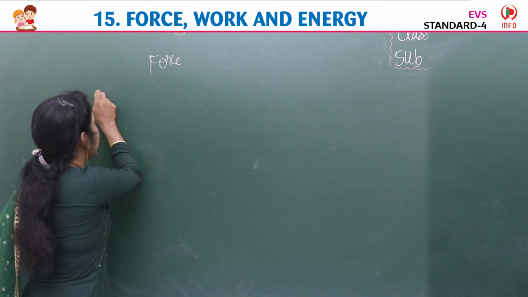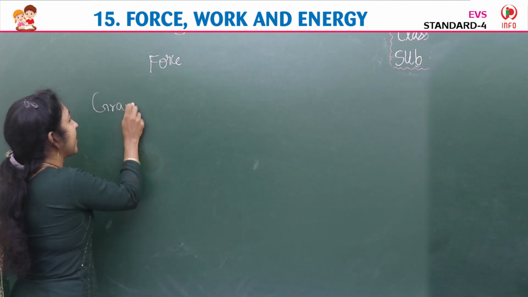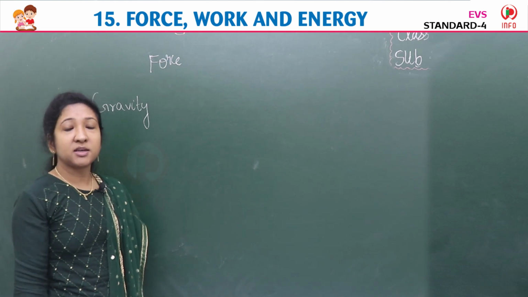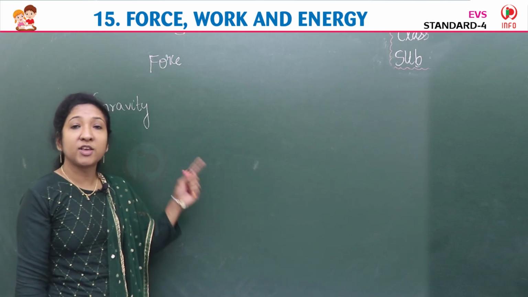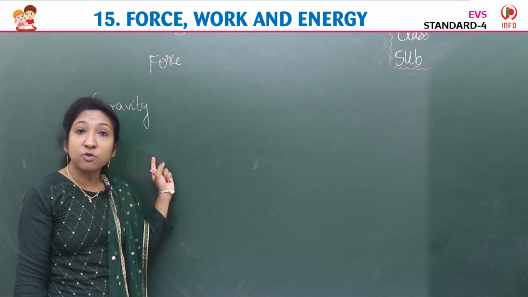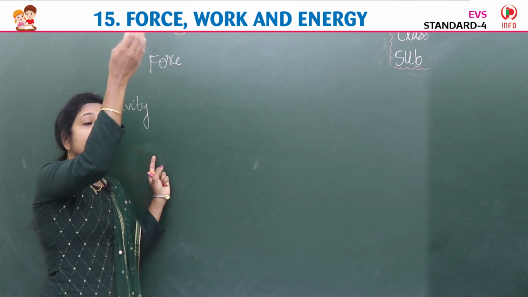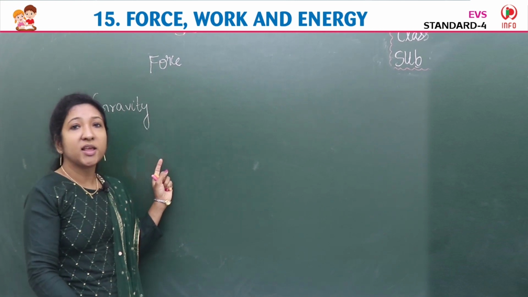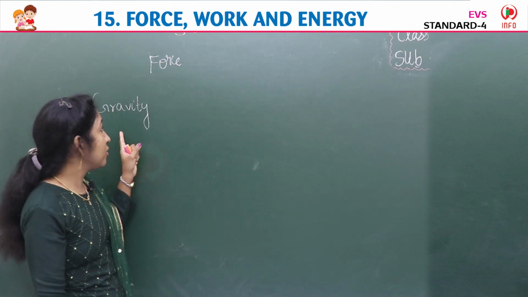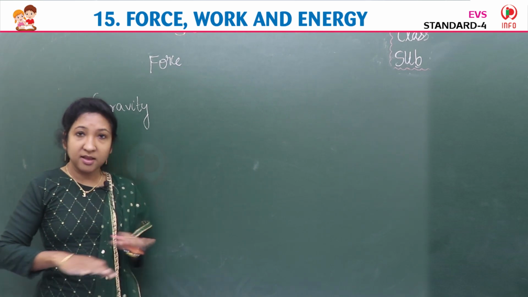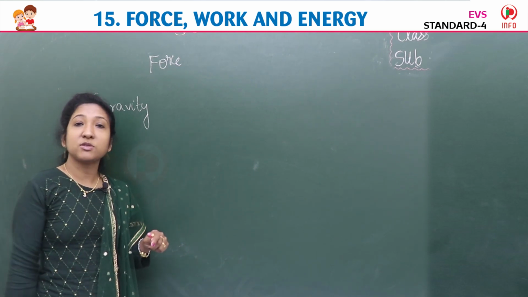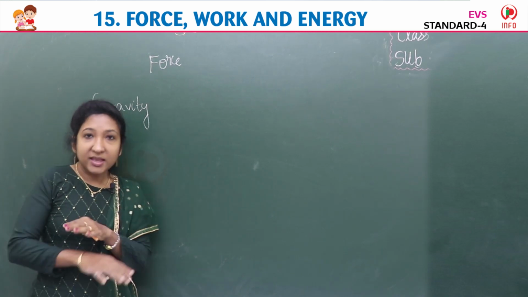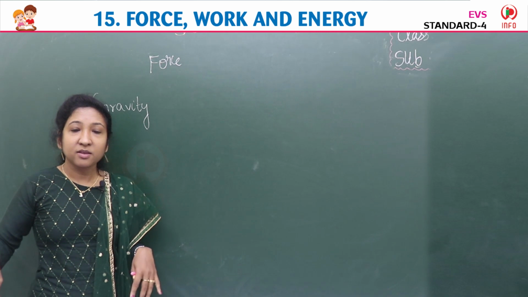Gravity. Gravity is a force of attraction, or earth attracts every body towards it. It is called a force of attraction, or we call it gravity or gravitational force. When we throw something up, it comes down. From trees, fruits are falling down. It is because of the force of gravity. We are there in our place because of the force of gravity. Because earth is attracting us towards it, we are standing. We are not flying, right?